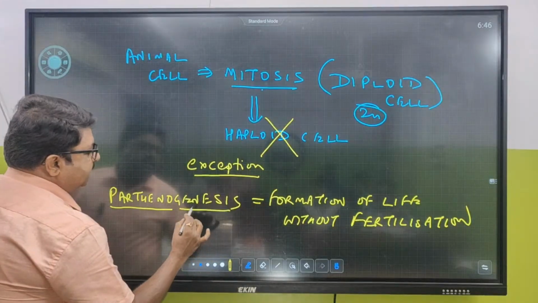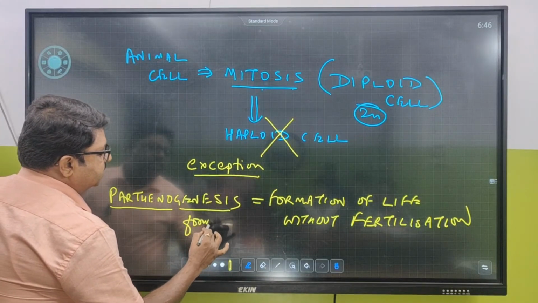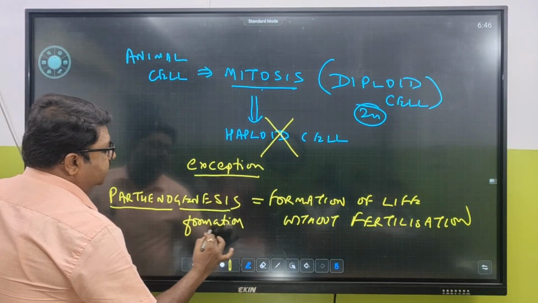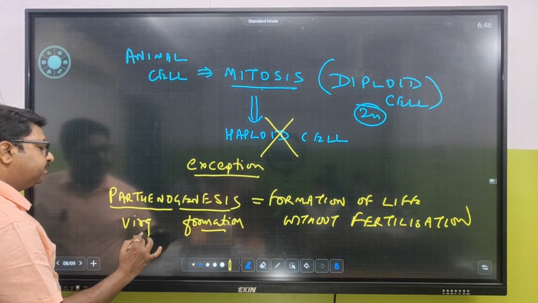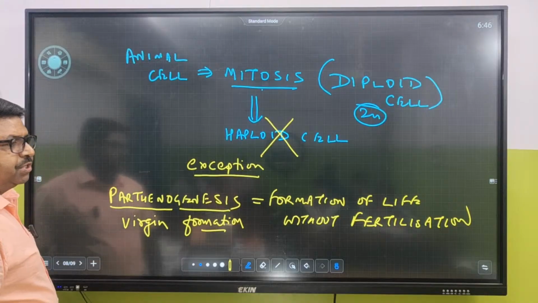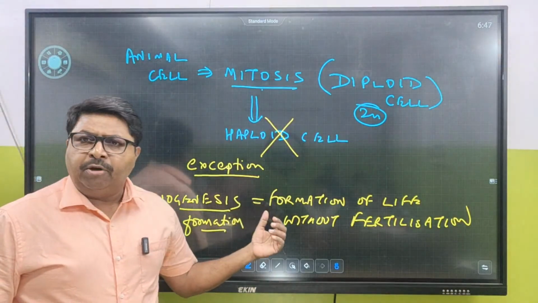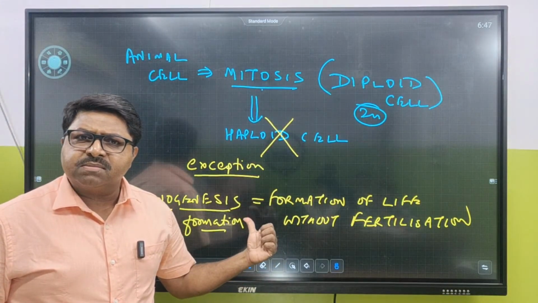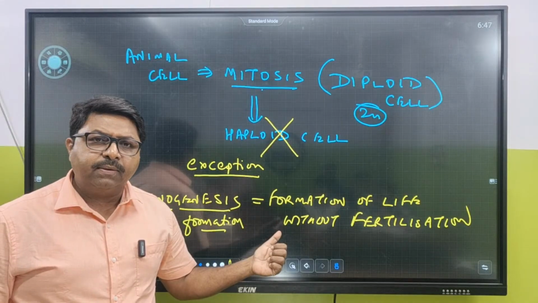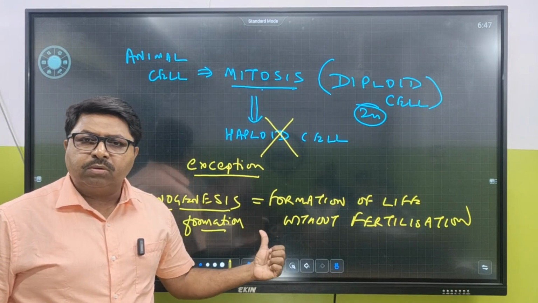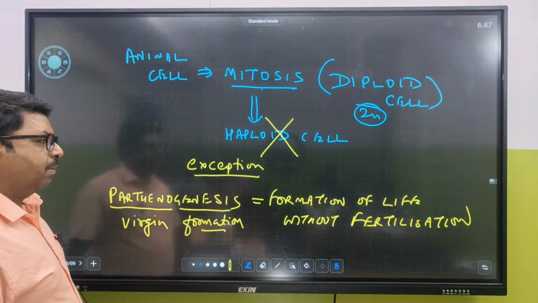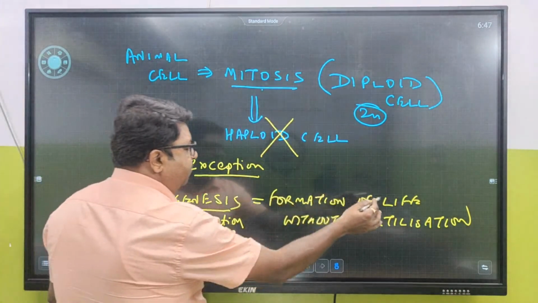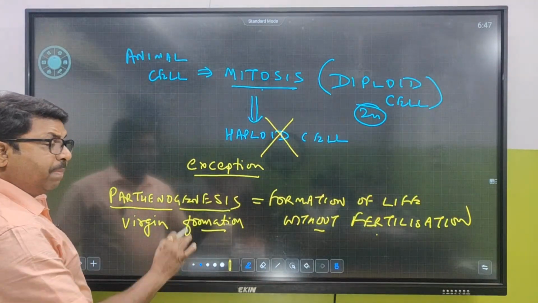Parthenogenesis. Genesis means what? Genesis means formation. In biology, genesis means formation. Partheno means what? Virgin. Can you tell me another term like this? Parthenocarpy. What is parthenocarpy? Formation of fruit without fertilization is called parthenocarpy. So formation of life without fertilization is called parthenogenesis.